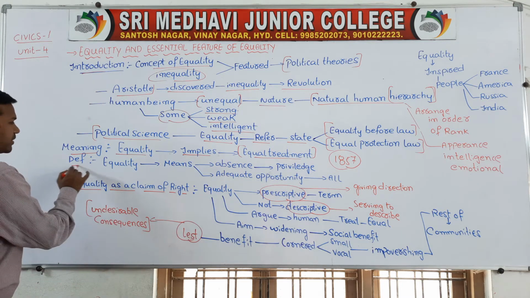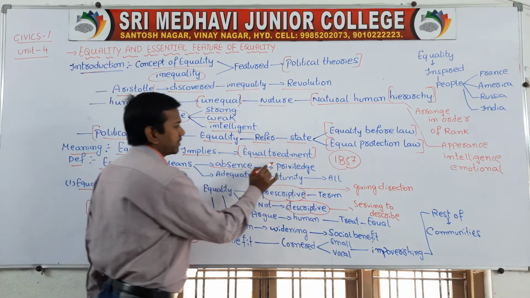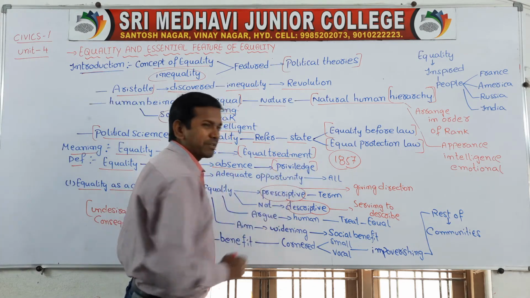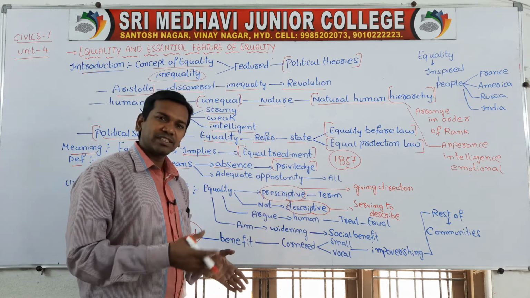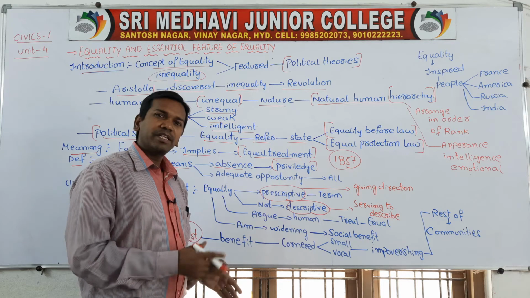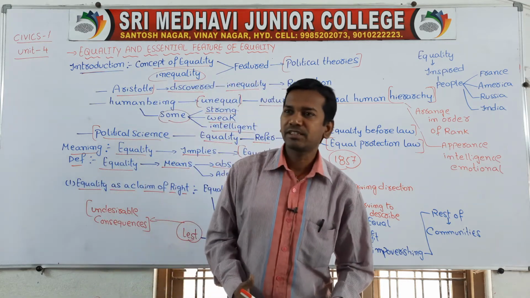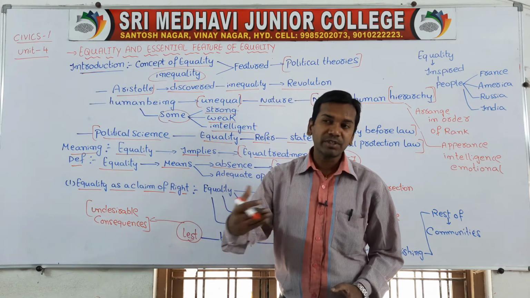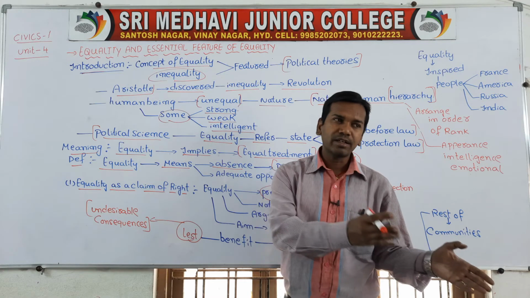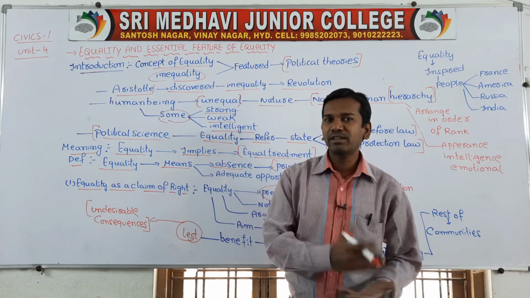Next, come to the point, definitions. When you are talking about equality, it means absence of privileges. What is meant by privileges? Benefits. Whenever you are not giving any type of benefits to any section, equality will form. Benefits should not be given to any particular section. When you give benefits to a particular section, that section will develop and hardly the remaining sections will get the remaining benefits, so they can't develop.